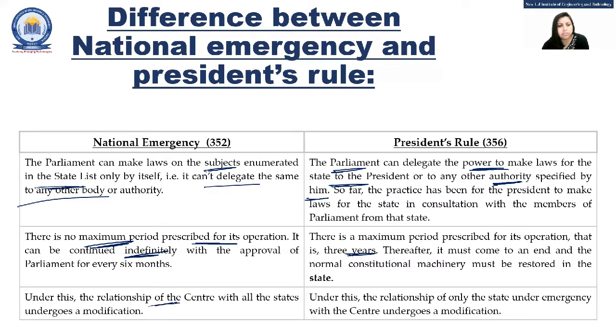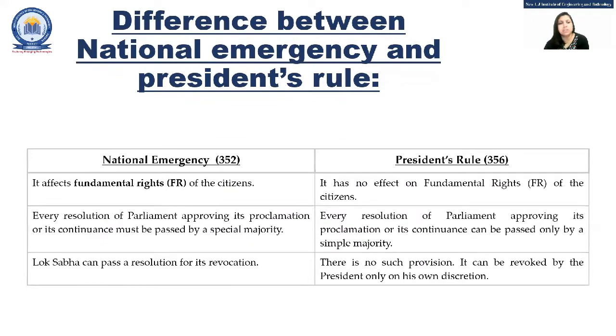Under this, the relationship of the state, center with all the states undergoes a modification definitely at the time of national emergency. Here only the state gets changed. Okay. So the relationship of only the state under emergency with the center is under the change. Here all the states are under the change. Okay. So that is how these two things are considered in national emergency and president's rule.